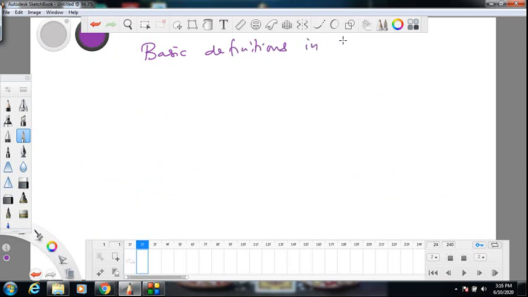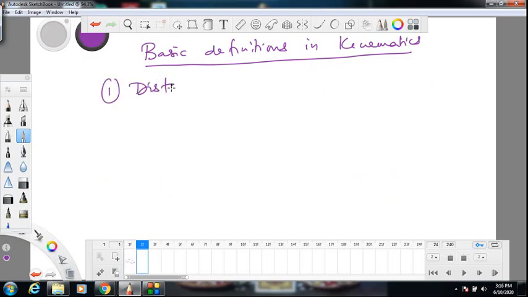We have to understand them, and you have to be very, very thorough with them. First we will talk about distance traveled. This is the first quantity we will look at. Very simple, quite easy. Second, we will look at position vector and displacement vector.